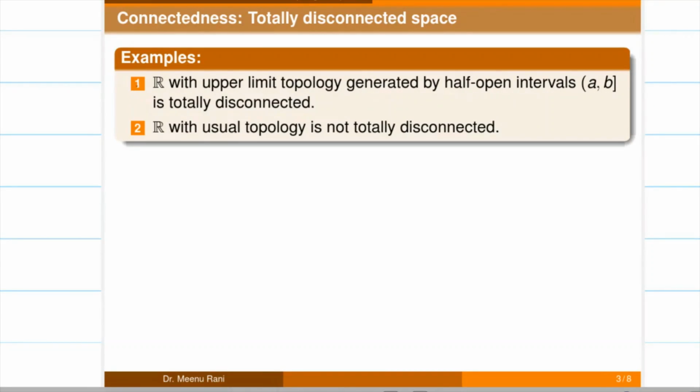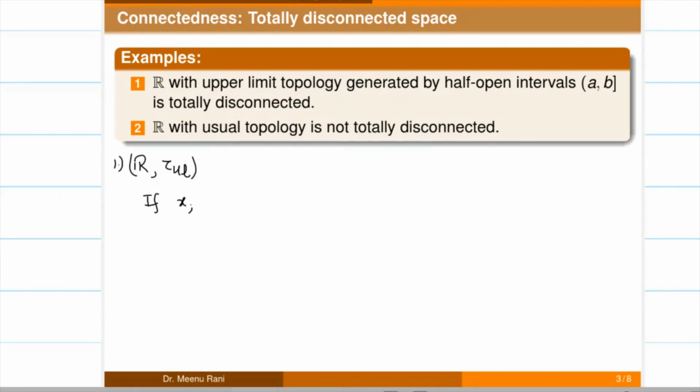Now for example, in the first example we have the set of real numbers with the upper limit topology, generated by half open intervals, which are open at a and closed at b. This is totally disconnected. If we take the set of real numbers with the upper limit topology, denoted by tau UL, it contains all half open intervals. These are open in this topological space, and we have to prove that it is a totally disconnected space.